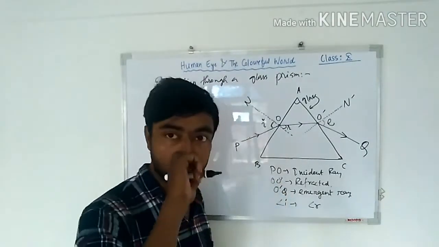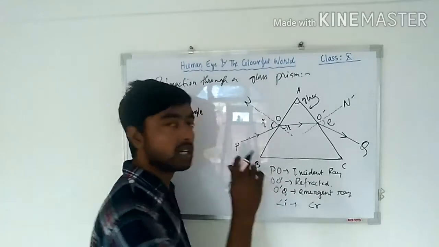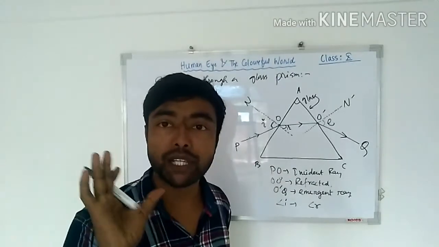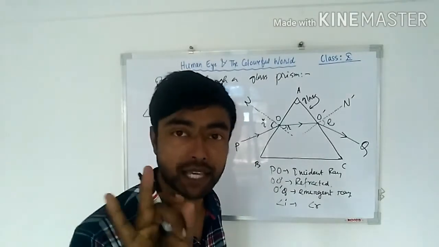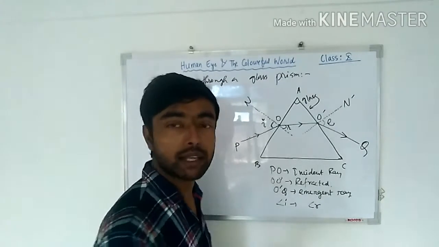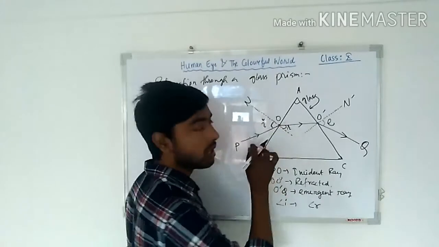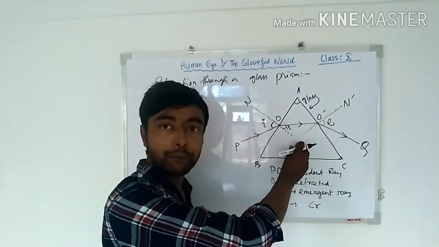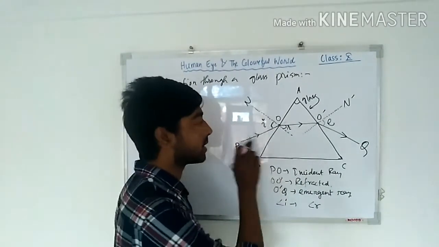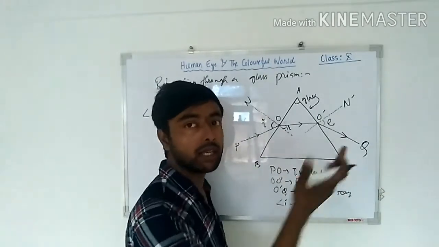And another very important angle is there. Suppose the prism is not there. If the prism was absent, the ray PO would have gone straight like this. अगर ये प्रिज्म नहीं होता यहाँ पे, तो ये PO रे कैसे जाता? It would not bend. So how would it have traveled?